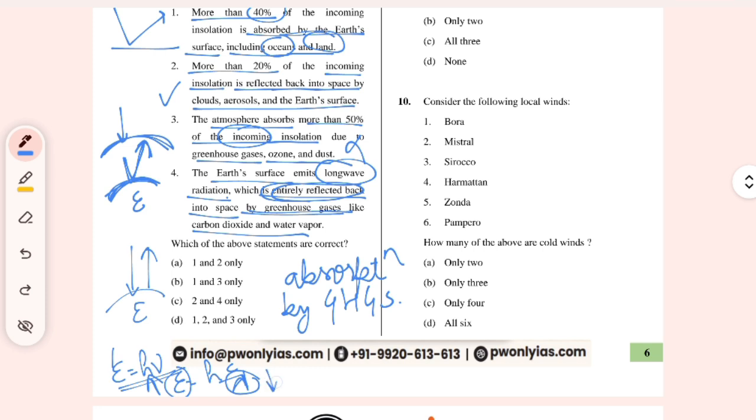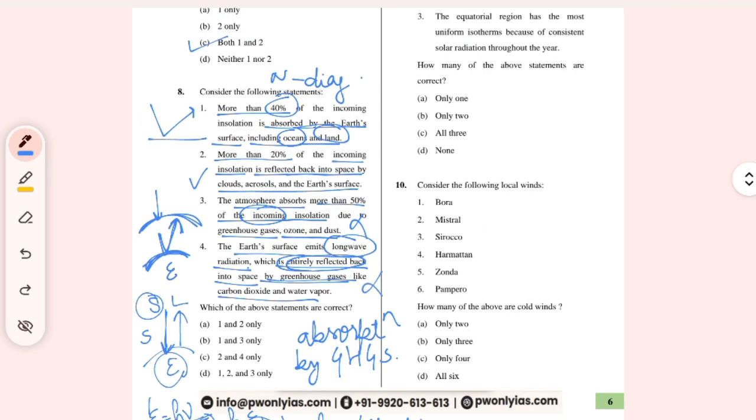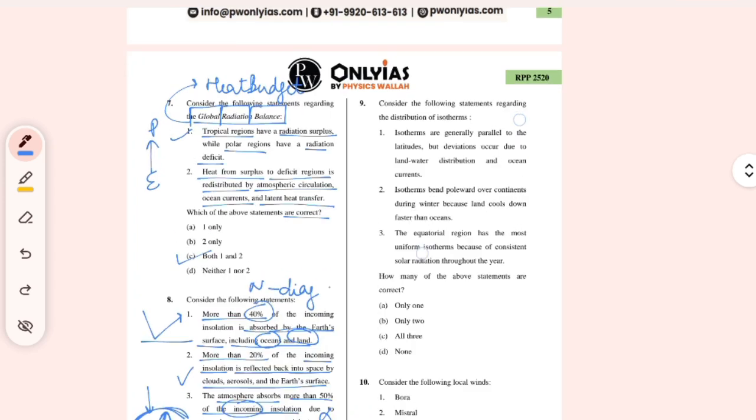So it becomes of low or short wavelength. That is why we say that the incoming solar radiation from the sun is of shorter wavelength, because it has high energy, and compared to this it has low wavelength. So this is wrong, and again we are with 1 and 2. Moving to the next question.